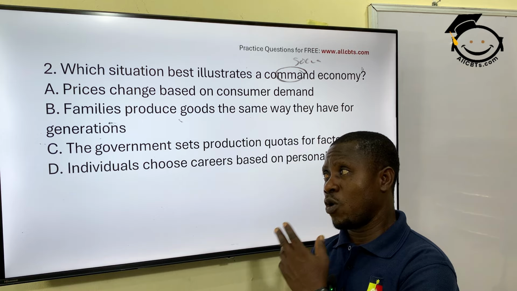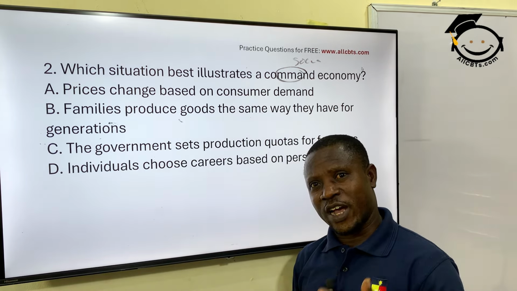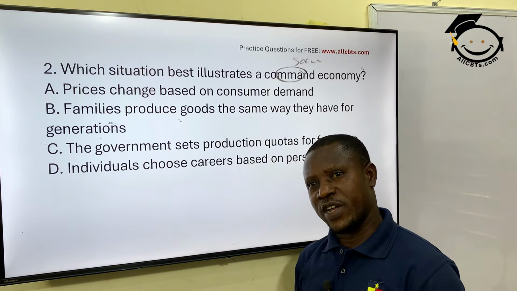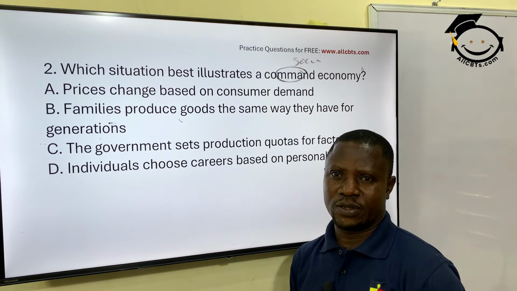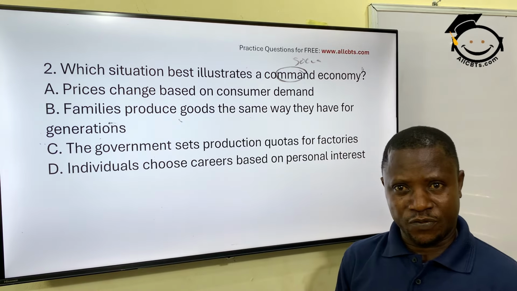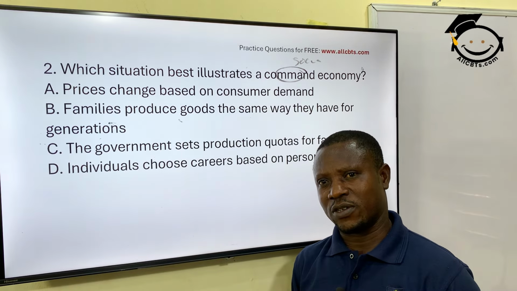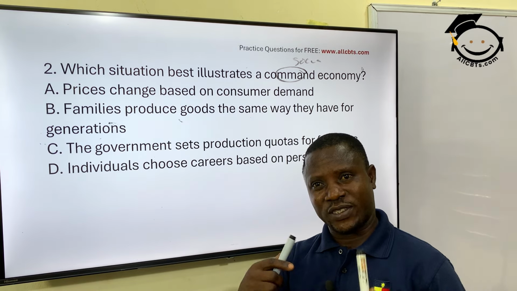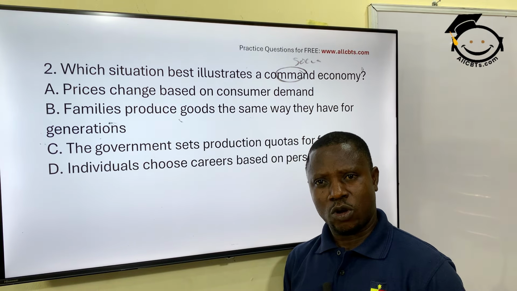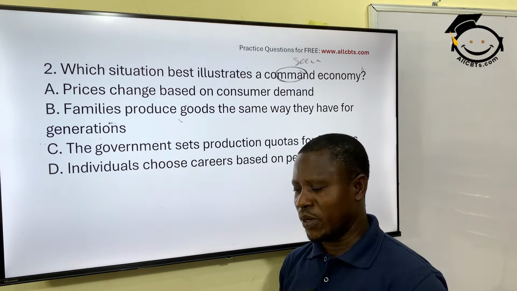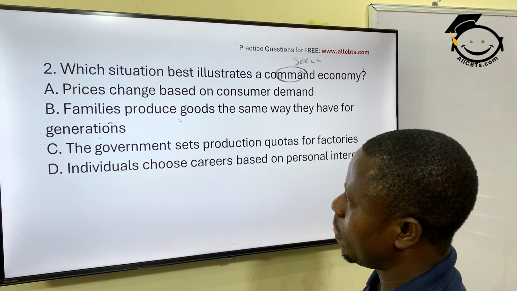And that is only workable in a country where they already have an estimated population of their countries and their categories. So when you are producing napkins, for instance, for babies, they will give you regulations on how to go about it. Unlike Nigeria, where you cannot say what the population of Nigeria is. It's unfortunate. Okay? Very well.